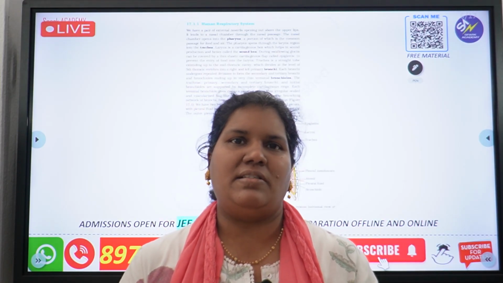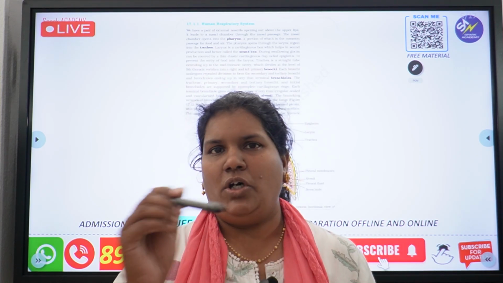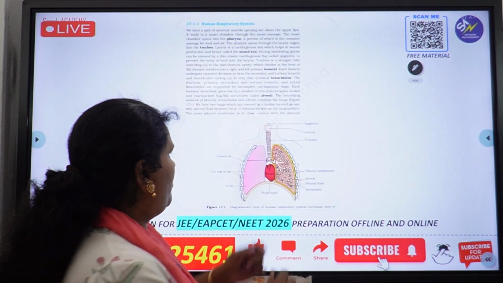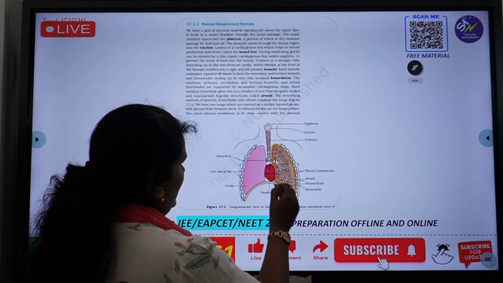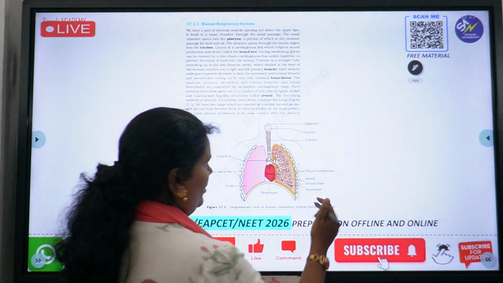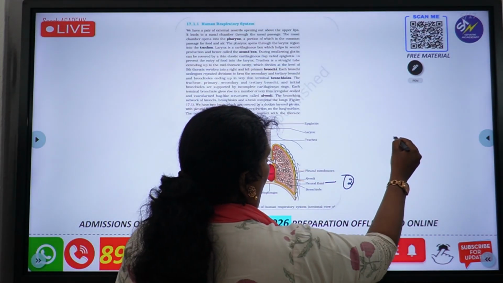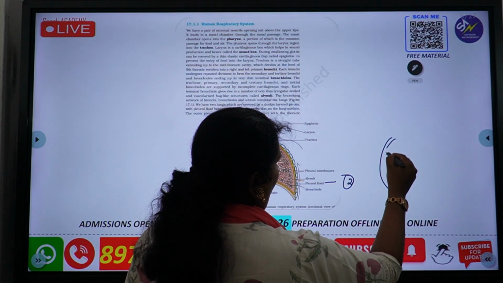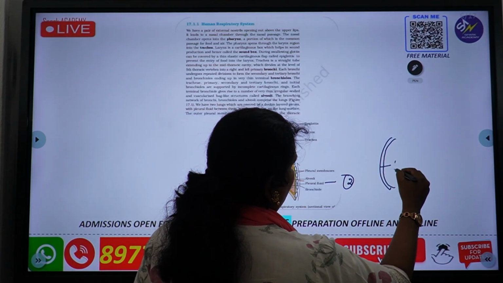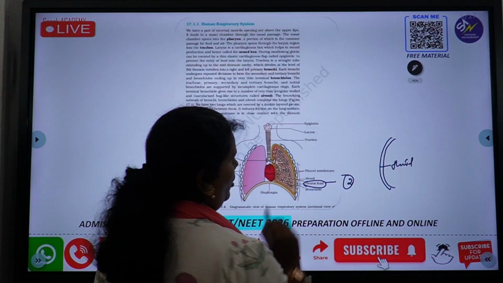As you all know, lungs are well protected by two important membranes. The two membranes surrounding the lungs are called the pleural membrane. The yellow colored structures highlighted here are the pleural membranes. How many pleural membranes do we have? We have two pleural membranes, one outer membrane and one inner membrane. Between the outer and inner membrane there is a fluid called pleural fluid. You can see it is labeled here as pleural fluid.